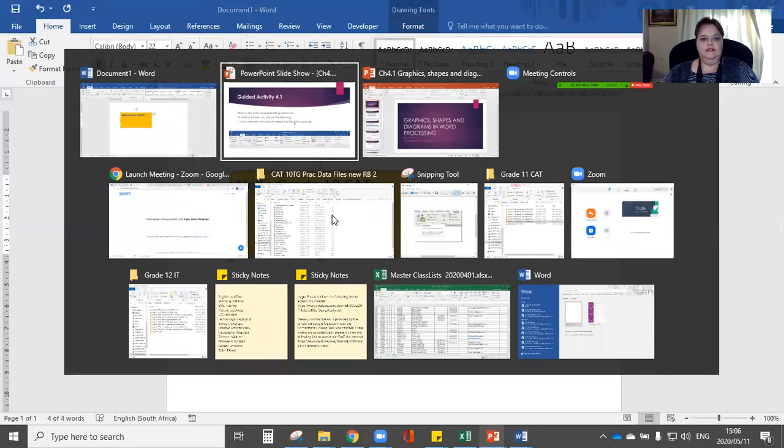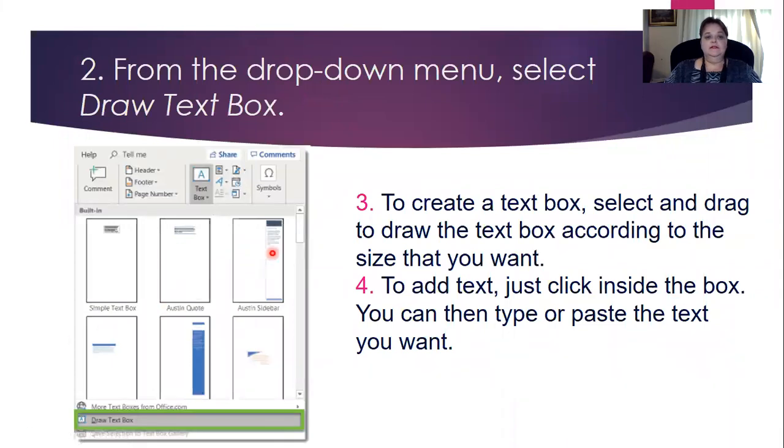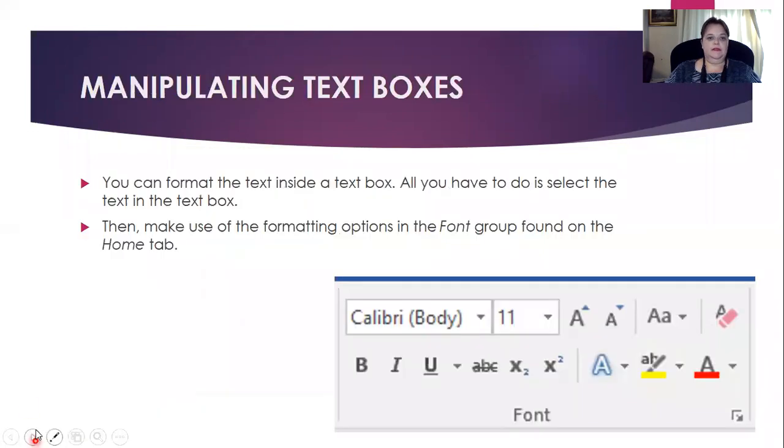So let's go back to our slideshow. Here you would go to the Insert tab, you would go to the text group in the Insert ribbon, and over there is the text box. Then you would either select a predefined text box, or you can click on Draw a Text Box. Now the next part is manipulating.